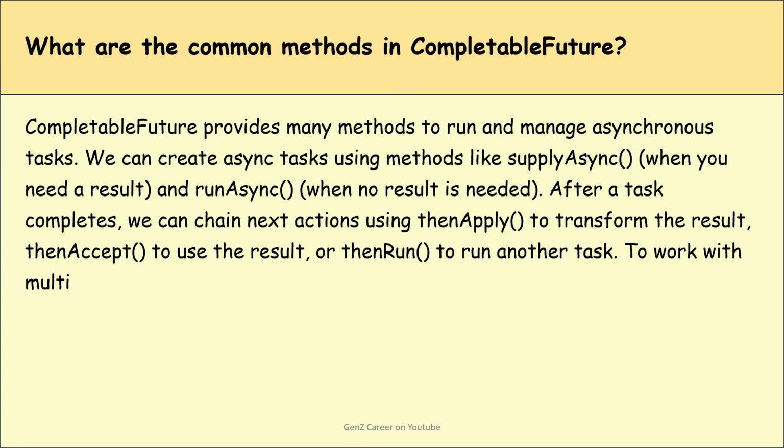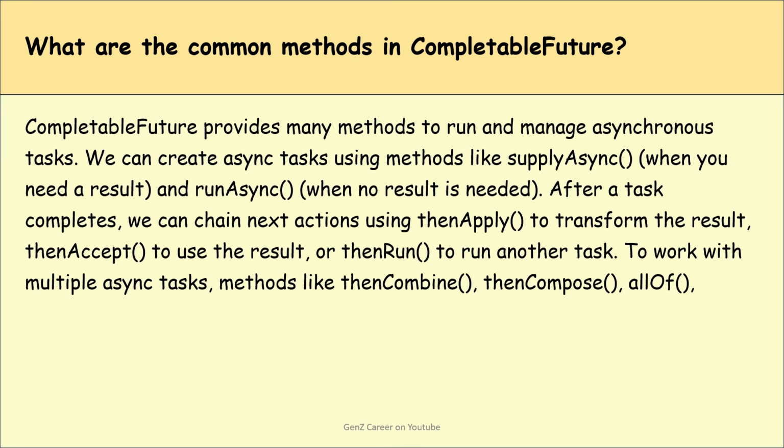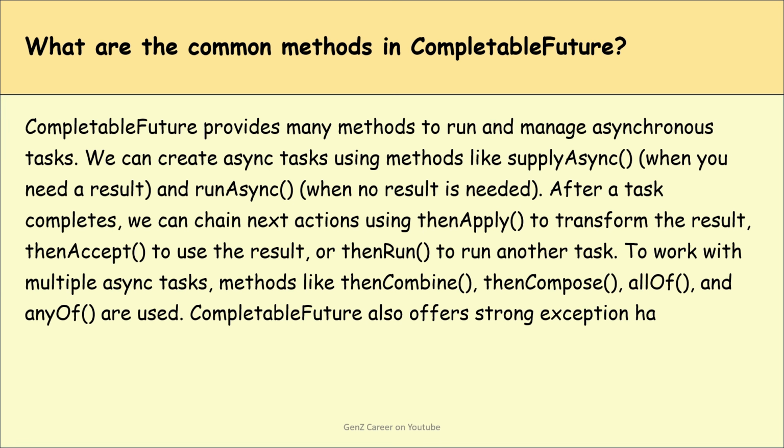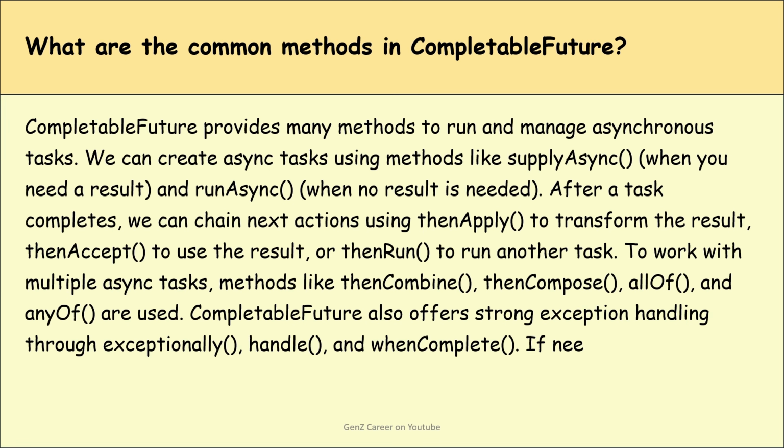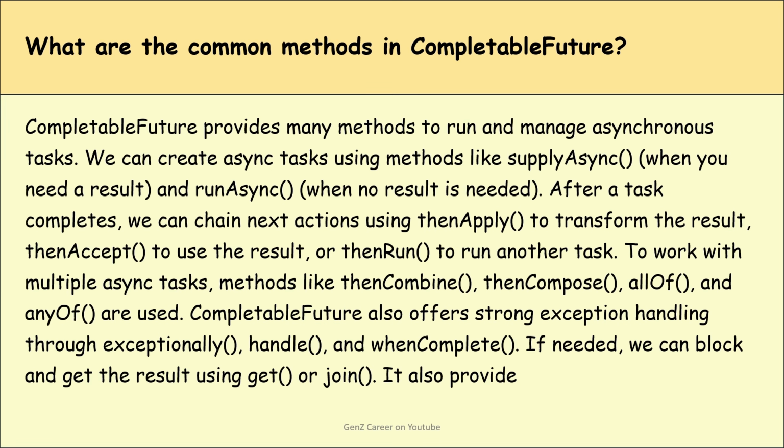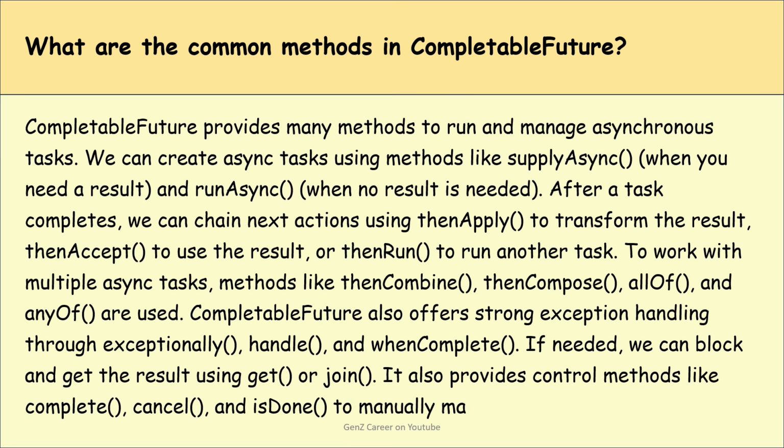To work with multiple async tasks, methods like thenCombine, thenCompose, allOf, and anyOf are used. CompletableFuture also offers strong exception handling through exceptionally, handle and whenComplete methods. If needed, we can block and get the result using get or join. It also provides control methods like complete, cancel, or isDone to manually manage or check the task state.